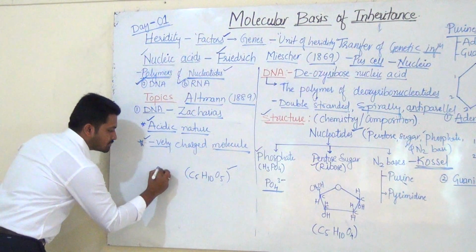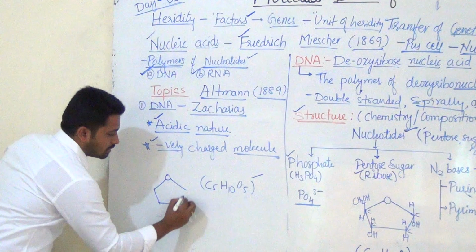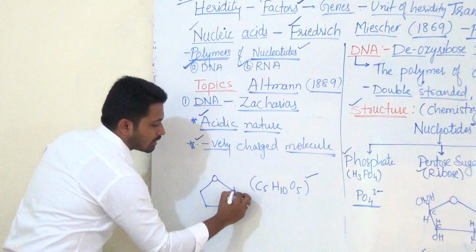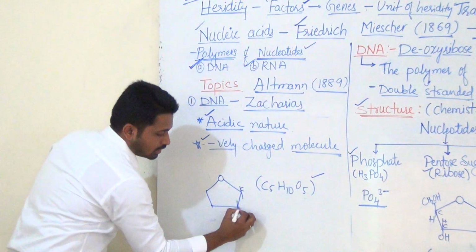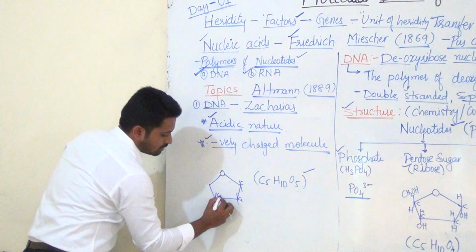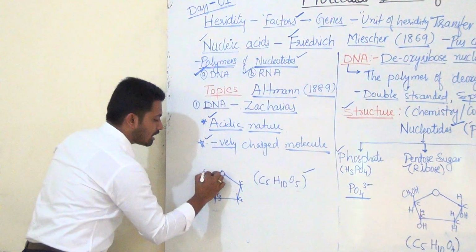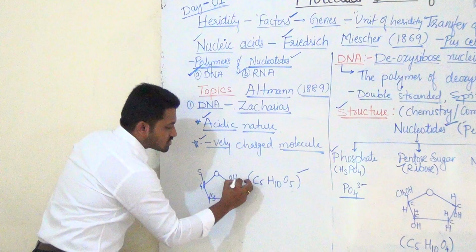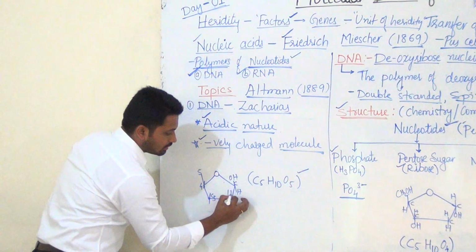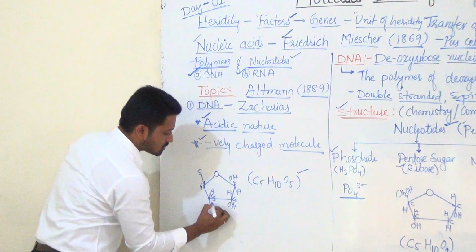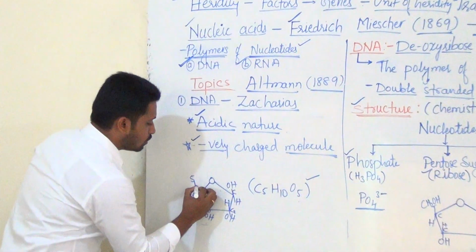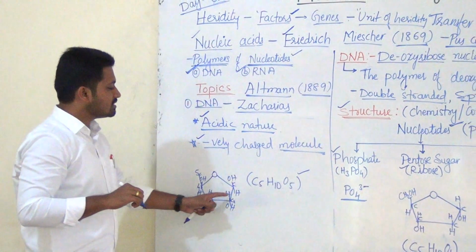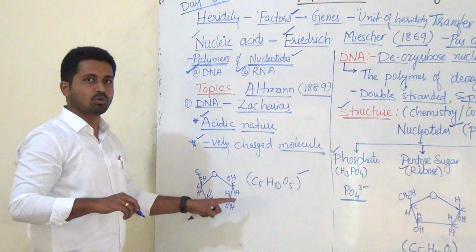Now here a structure comes, the chemical structure of this sugar. Here carbon number 1, second carbon, third carbon, fourth, and the fifth carbon is outside the ring. Then OH, H, again H, OH, H and OH. This fifth carbon is outside the ring. Now listen, this is the formula and this is the structure of ribose sugar.